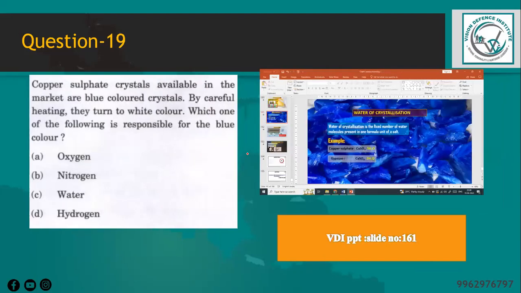Copper sulfate crystals available in the market are blue colored crystals. By careful heating, they turn to white color. Which of the following is responsible for the blue color? So obviously it is asked in the PPT manner, that is given in water of crystallization.